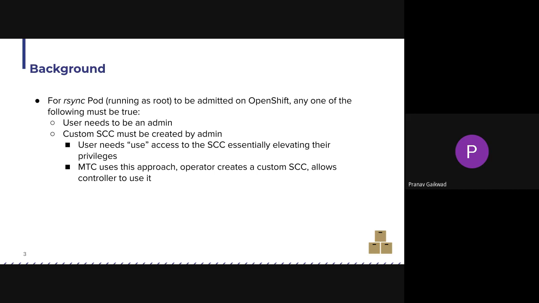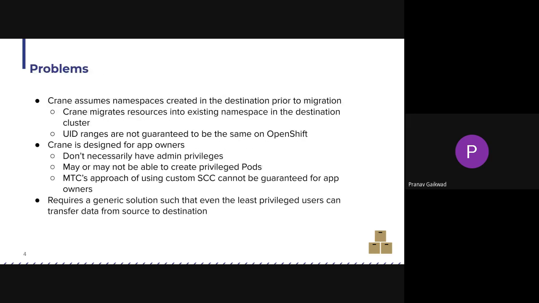Next up: what are some problems presented by this approach in Crane? The first thing is that Crane assumes that the namespaces are created in the destination cluster prior to migration. What it means is that the namespace definition is not migrated by Crane. Since a new namespace is created in the destination, the UID range assigned to that namespace in OpenShift will not be the same as the source.